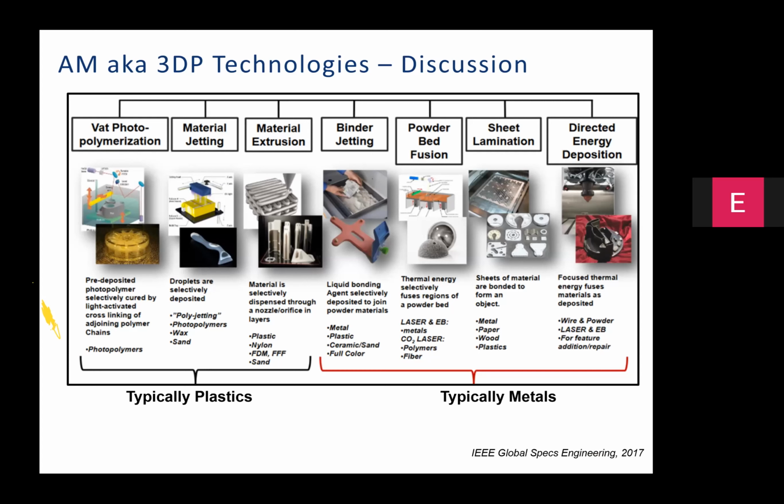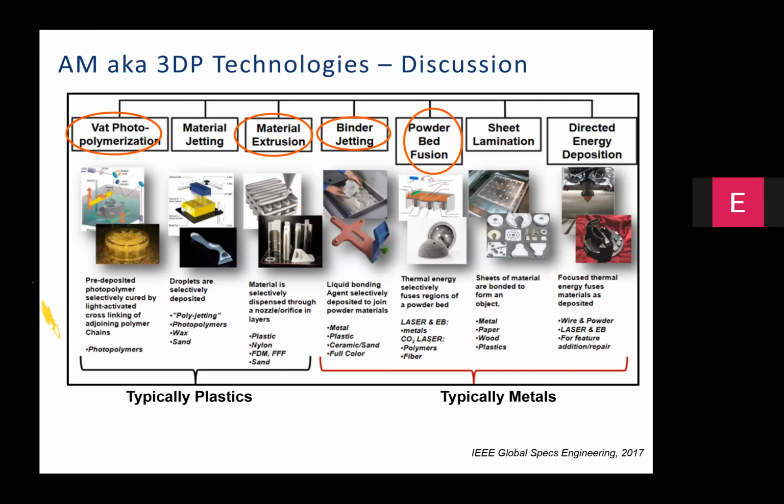I'm sure you have been formally introduced to the 7 categories of additive manufacturing, encompassing polymerization, material jetting, extrusion. Primarily these three technologies are associated with plastics. But when it comes to metallic materials, the ones you think about are powder bed fusion, sheet lamination, binder jetting in recent times, and of course, a very versatile technology called directed energy deposition.